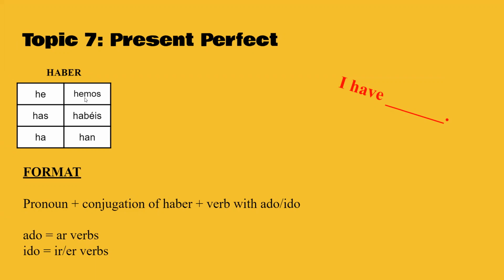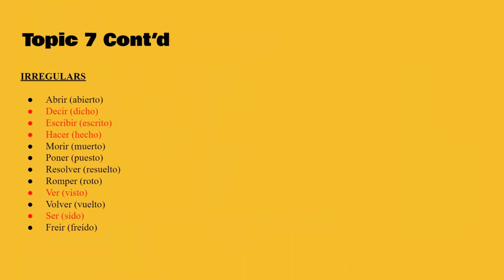Say hemos. And here's what you do. You have the pronoun, then you have the conjugation of haber, then you have whatever verb is the thing that you have done, and you have an ending of ado or ido. Ado for AR verbs, ido for IR and ER verbs. The only thing that you have to really conjugate is haber, because this is the same for all of them.